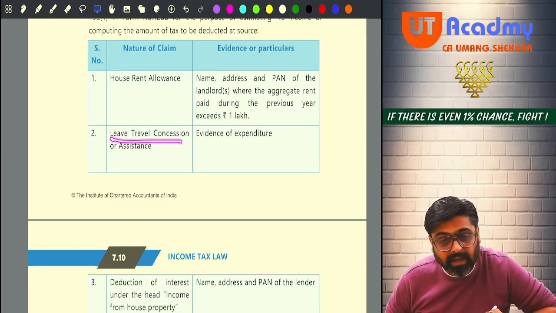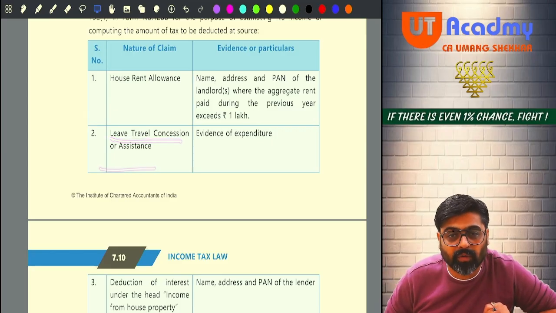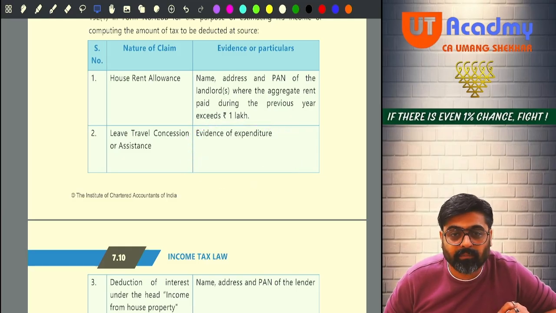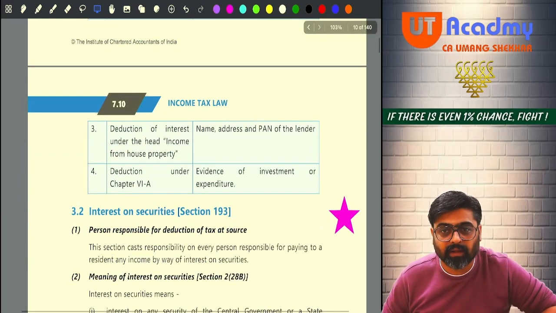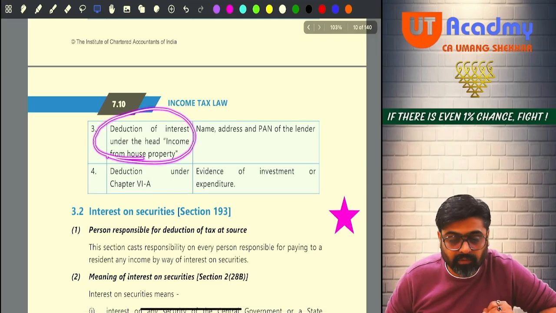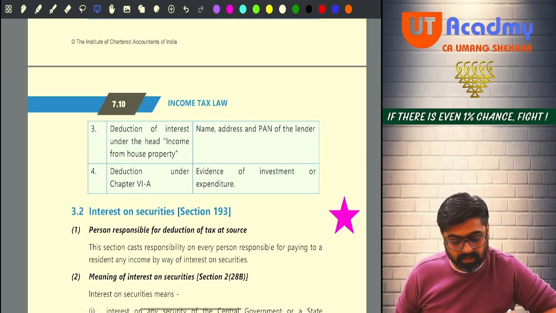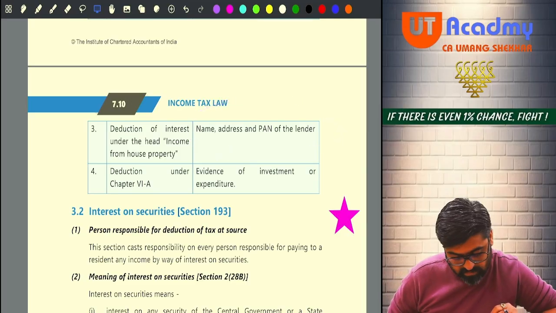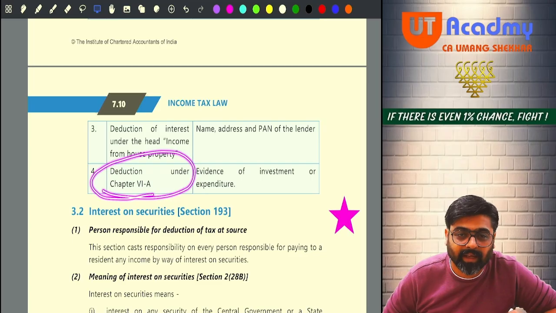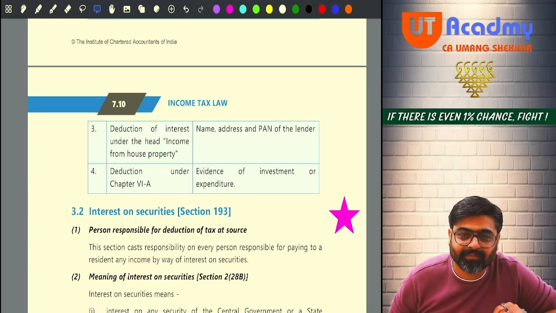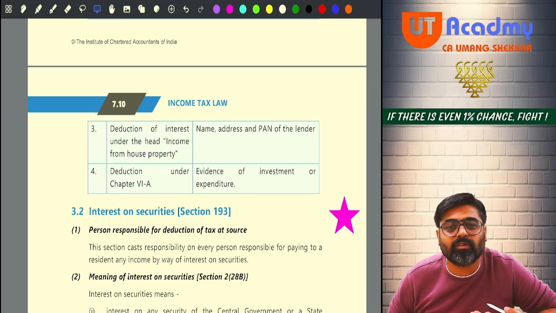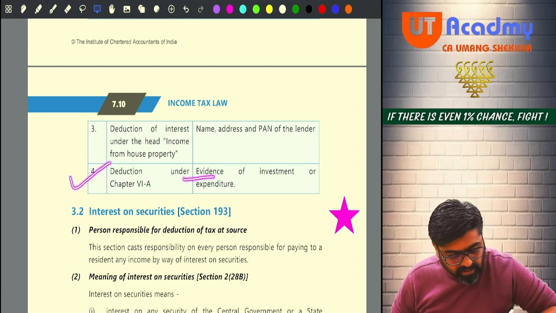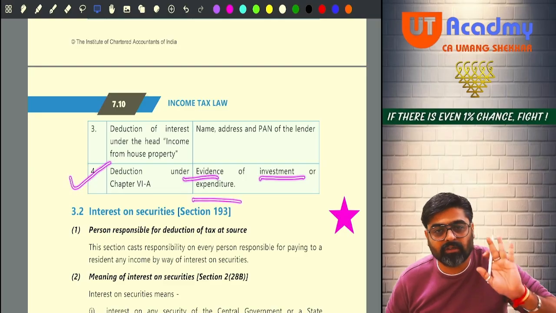If you are claiming that LTA, LTC exemption should be given to you, then this detail should be given to the employer. This evidence should be given. Then you are claiming the deduction for interest under the head house property. Then these details should be given. Next, chapter 6A, then these details, which I have already told you, yes or no. Just remember that for this deduction, evidence of investment and expenditure, those receipts.